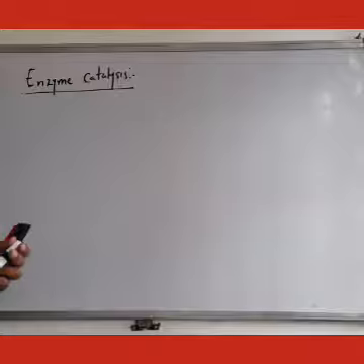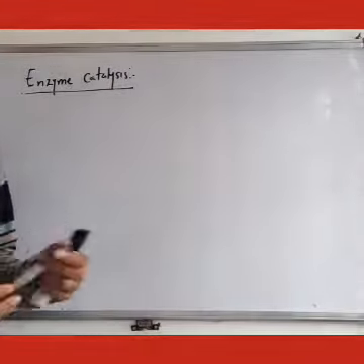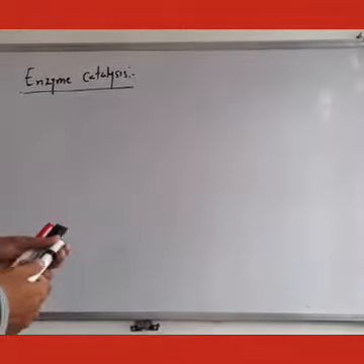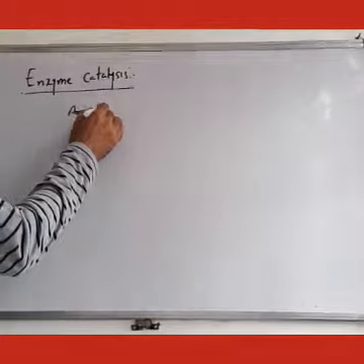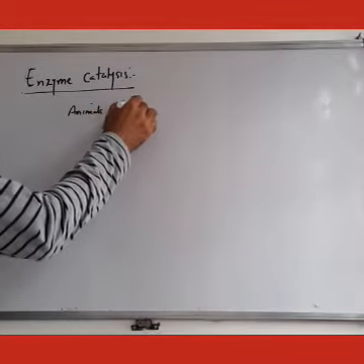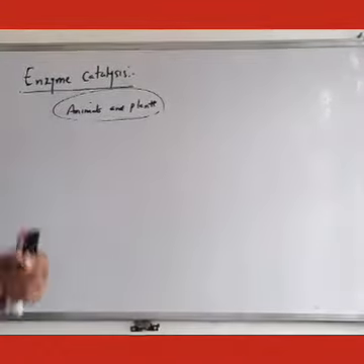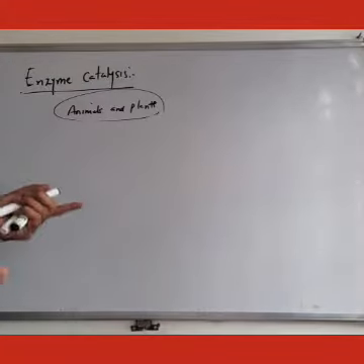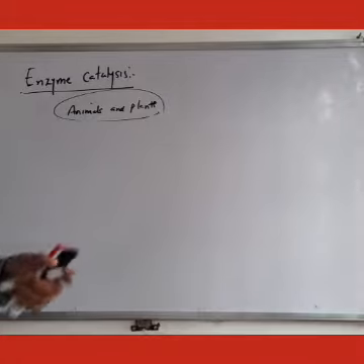So we know that number of reactions are taking place in the living systems. That means in the body of the animals and plants to maintain the life process. Actually, these reactions which are taking place in the living systems, generally, they are cellular reactions.